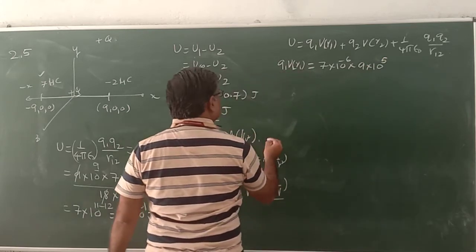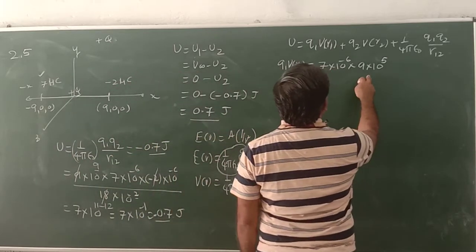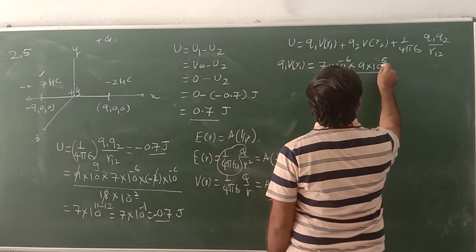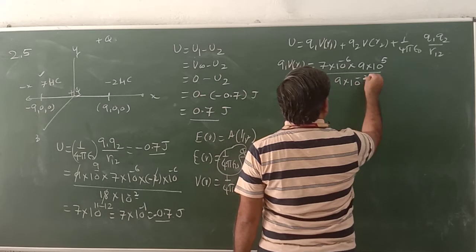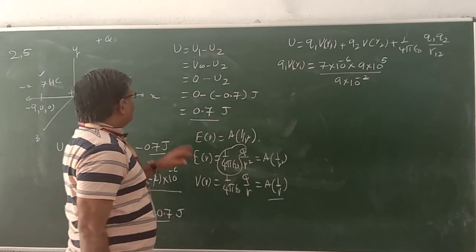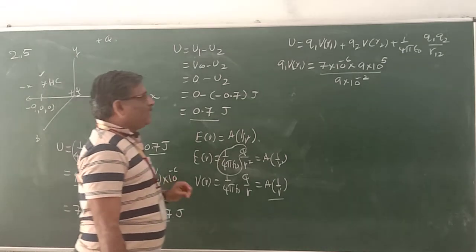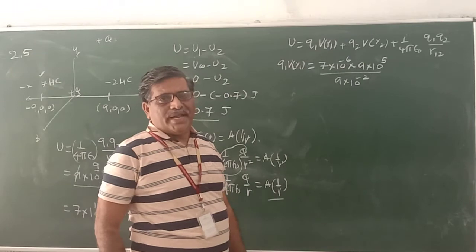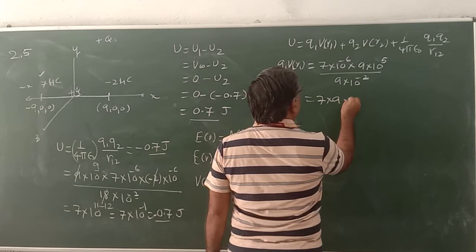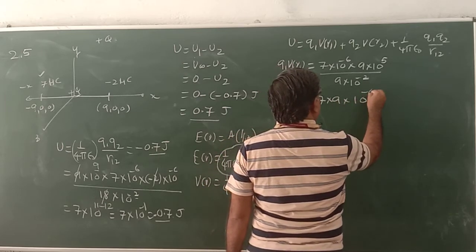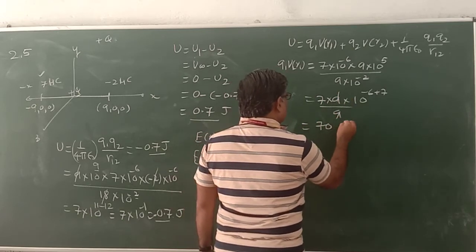The value of A is given, A is equal to 9 into 10 raised to power 5, divided by R. R is equal to 9 into 10 raised to power minus 2, 9 centimeter. This is the distance we are taking, so the negative sign is not considered. It is only R, the distance. So it becomes 7 into 9 into 10 raised to power minus 6 plus 7 divided by 9, which becomes 7.